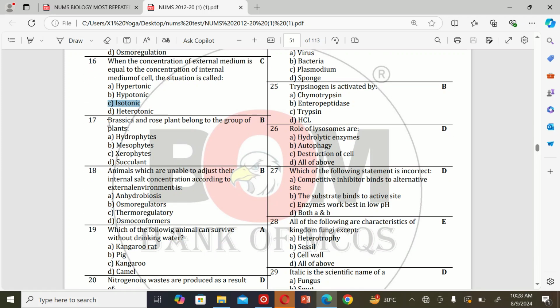The next MCQ: Brassica and rose plants belong to the group of plants called A. Hydrophytes, B. Mesophytes, C. Xerophytes, and D. Succulents. So the correct option is B. Mesophytes.